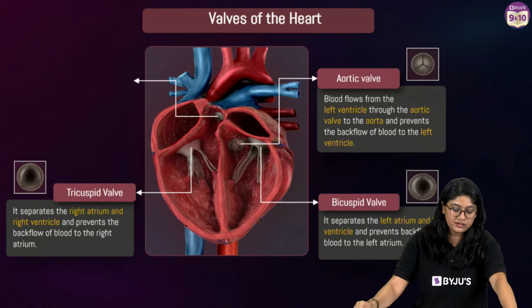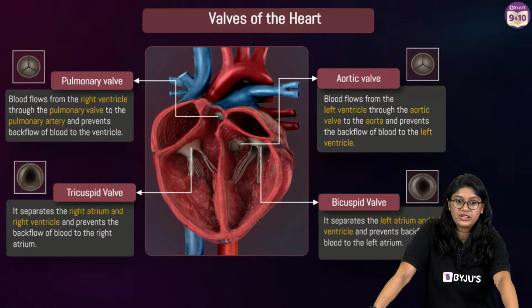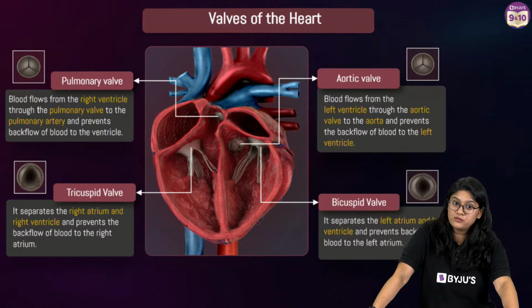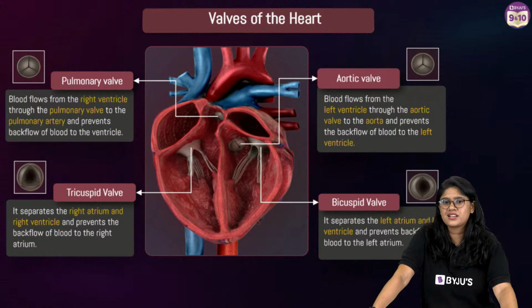Then of course we have discussed the valves, 4 different valves we have to remember: the tricuspid valve, the bicuspid valve, then the pulmonary valve and the aortic valve. Clear? I hope that all of you have taken the screenshot. Prashant, yes, biggest artery.